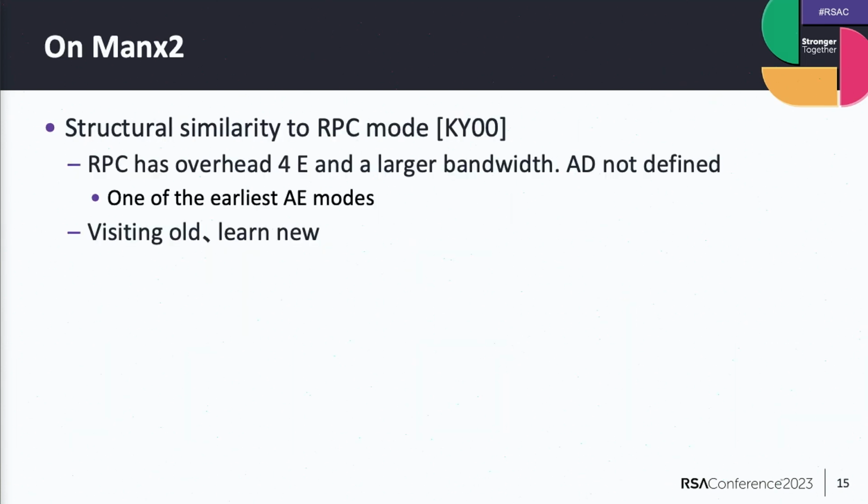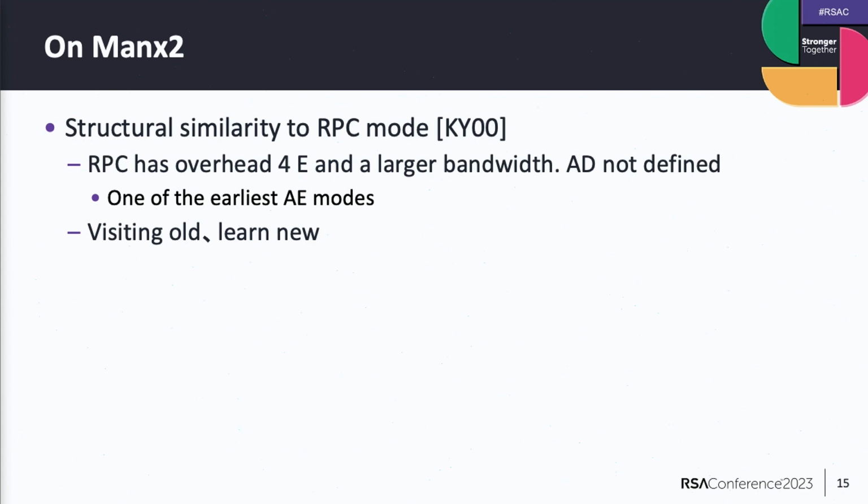I'd like to comment that this pretty simple mode has some structural similarity to the RPC mode proposed by Katz and Yung in FSE 2000. So really old. RPC is actually one of the earliest proposals of an AE mode of operation.